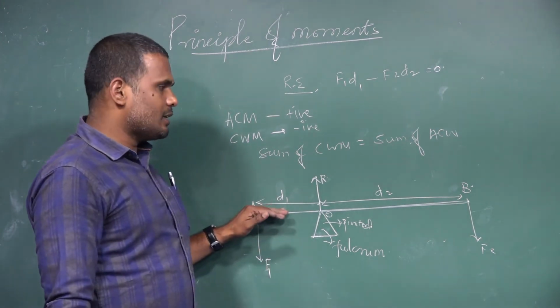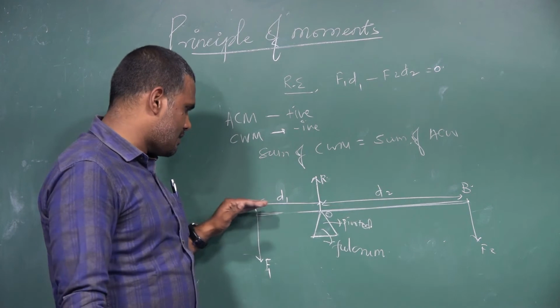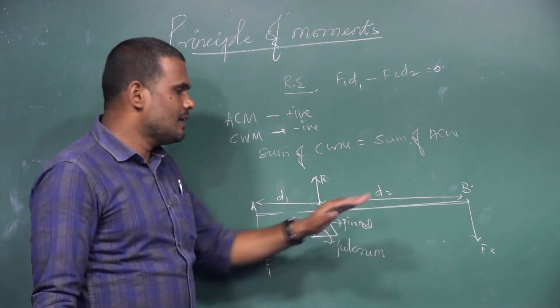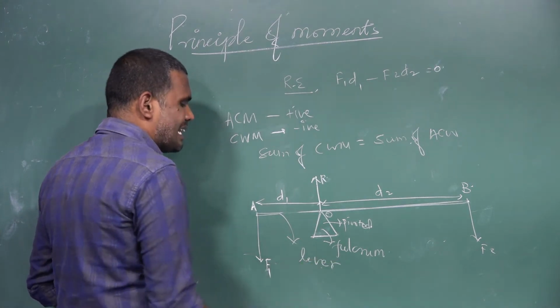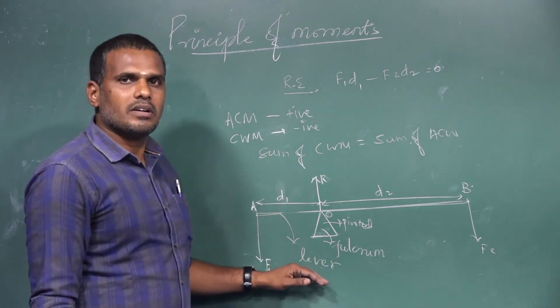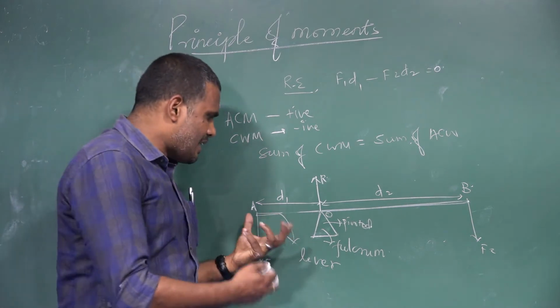Now, this rod which we have taken is termed a lever. This is lever, not liver, lever. So what are the examples of a lever?